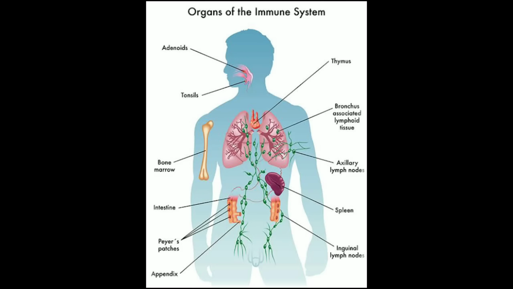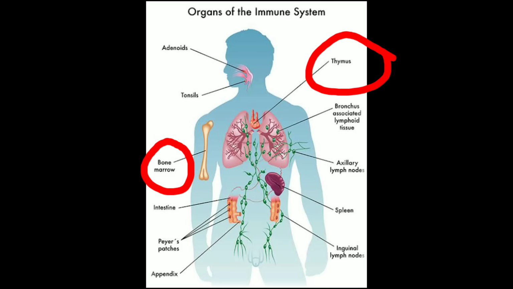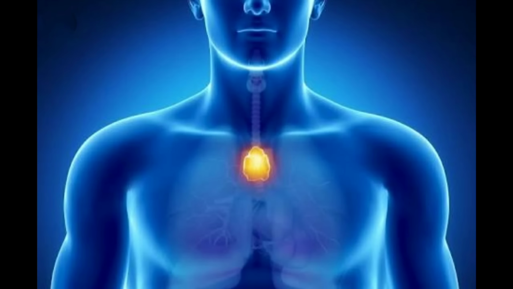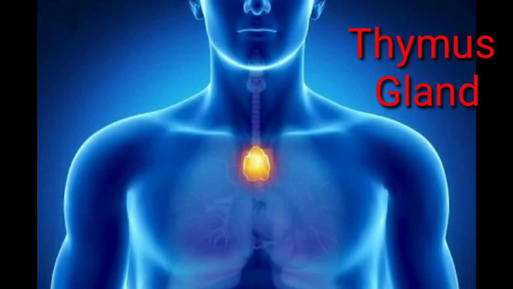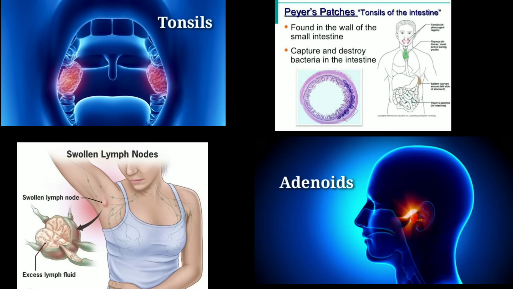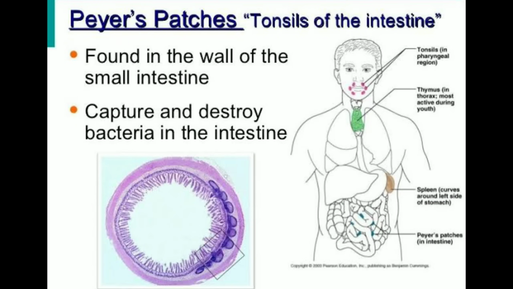So let's study about various organs of the immune system. As we have discussed, the thymus and the bone marrow are called the primary lymphoid organs which lead to the production of lymphocytes, B and T lymphocytes, whereas tonsils, adenoids, Peyer's patches are all secondary lymphoid organs. Secondary lymphoid organs also include various lymph nodes as shown in the picture.